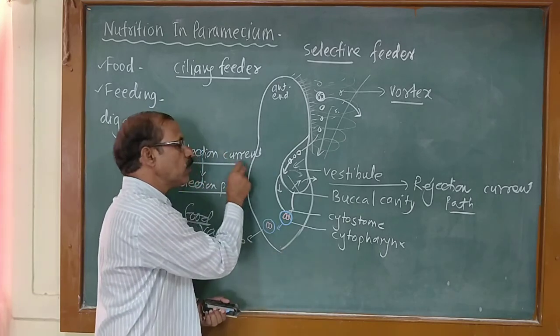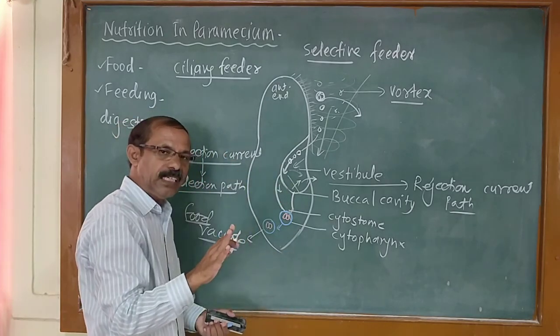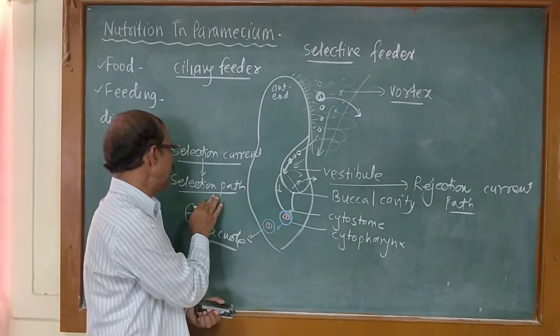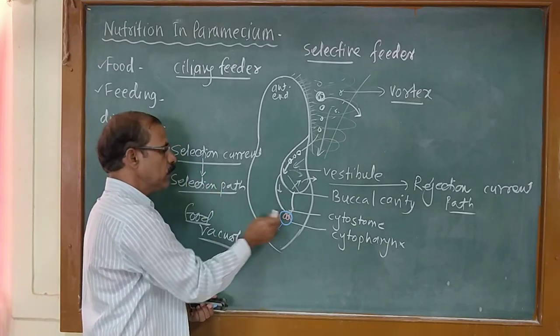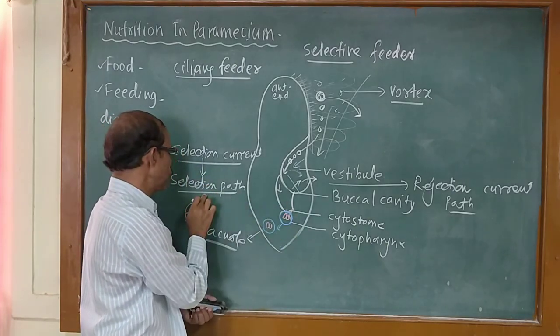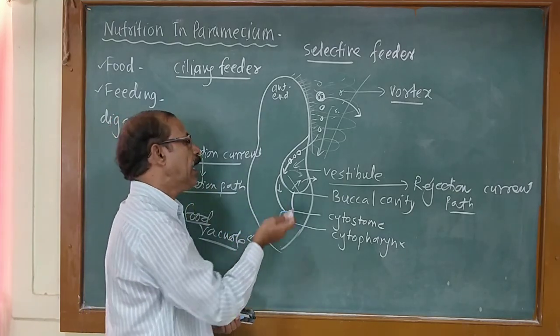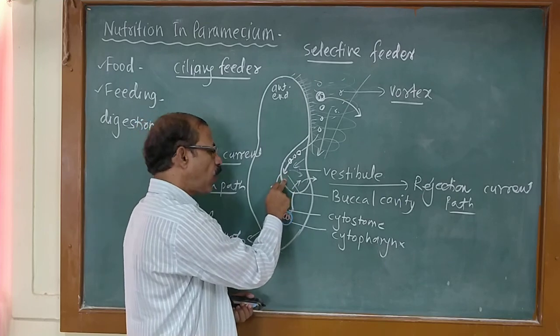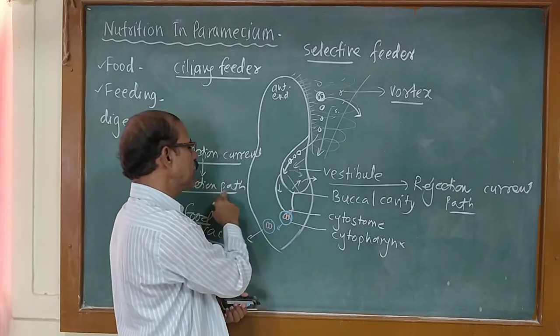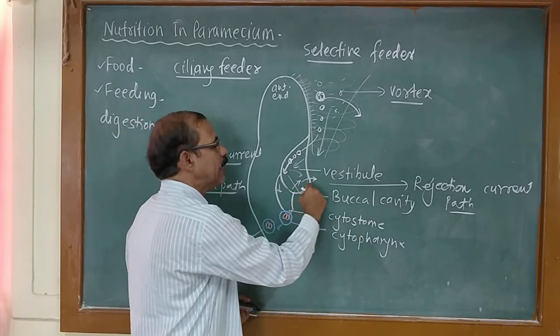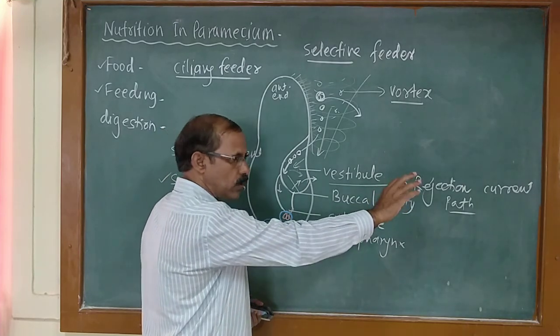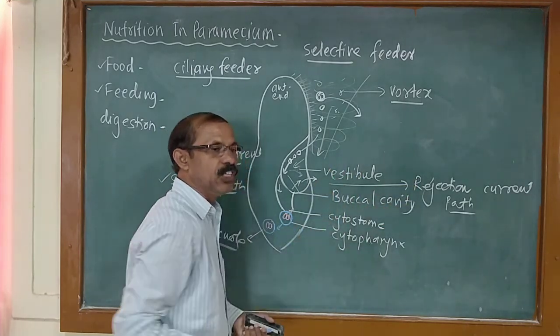Along with the selection current of water, only selected smaller food particles are taken toward the cytostome. It is called the selection path. Larger and unwanted food particles are not allowed to enter along with the selection path. They are driven out and carried toward the outside. That is called the rejection path.